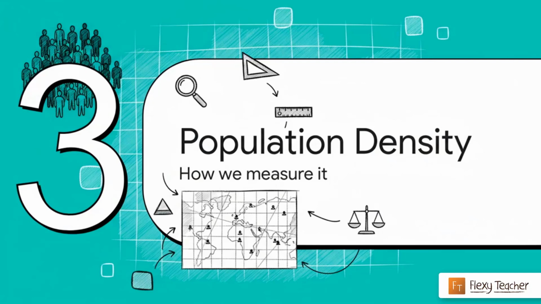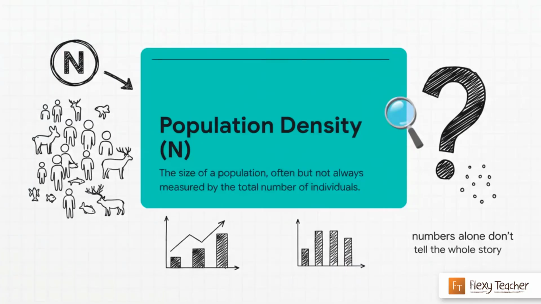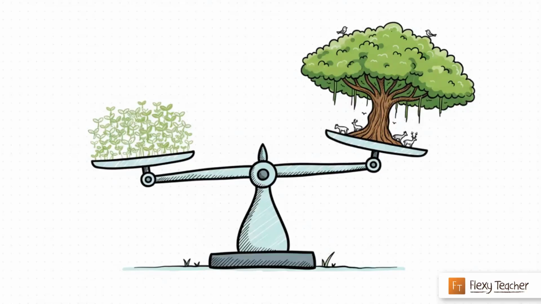Well, for that, we use a concept called population density. Population density, which we usually denote with a capital N, is basically the number of individuals per unit area. Sounds simple, right? But here's the thing. Just counting the numbers doesn't always give you the full picture. And this is a perfect example of why.